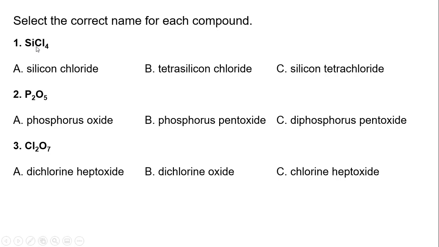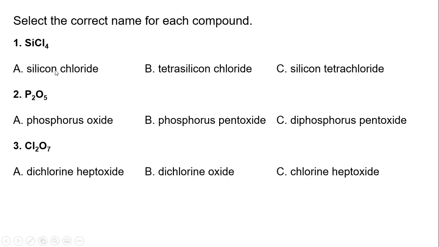This is actually a metalloid. This is silicon, and then we have Cl4. Metalloids we do use the prefixes for. So on here, we have a 4. 4 is tetra. So silicon being by itself, there's not going to be anything in front of it. That's a key to help you understand this. Nothing in front, but we can look for the tetrachloride.